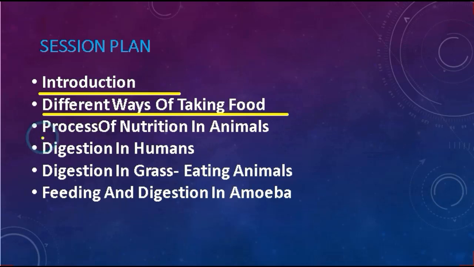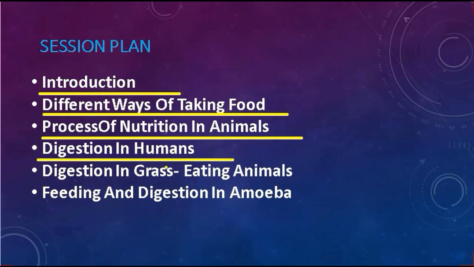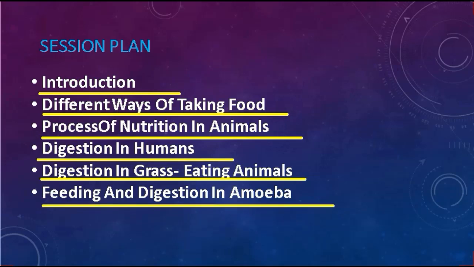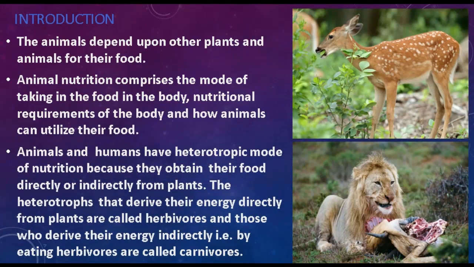Thirdly, we will discuss the process of nutrition in animals, that how they get their nutrition. Next, we will discuss the digestion process in human beings, how this digestion process goes on in human beings. Next, we will discuss digestion in grass-eating animals, and lastly, we will discuss feeding and digestion in amoeba.